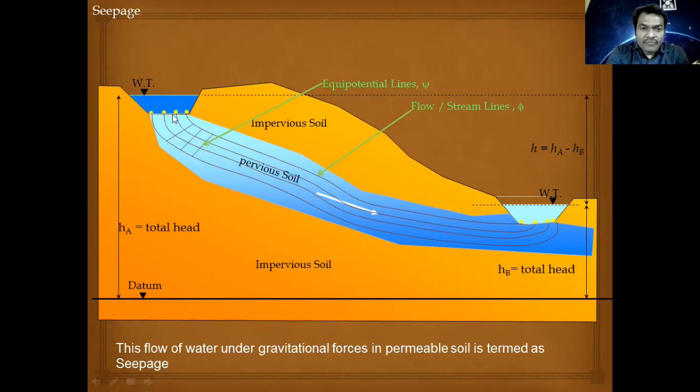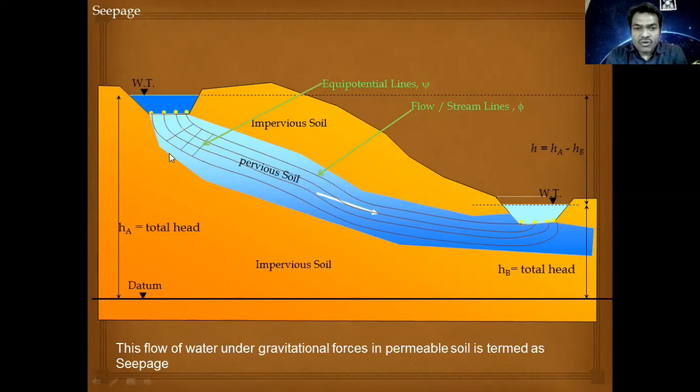The diagram which forms when we draw the flow path of a water molecule, that means streamlines, and the lines which join the points at a particular time instance having the same amount of energy, that is equipotential lines, we get a diagram.